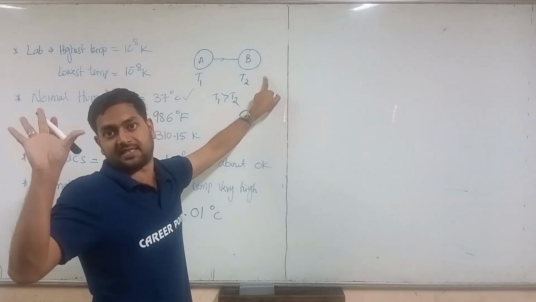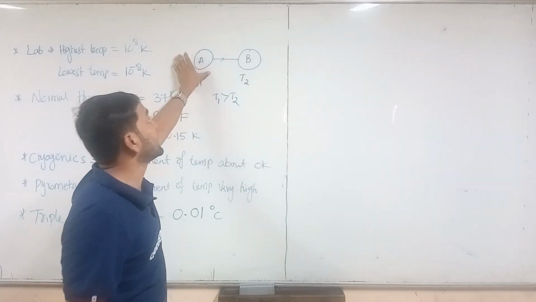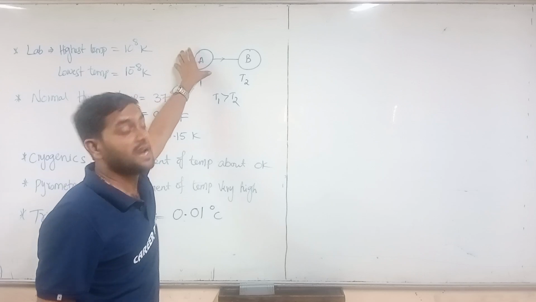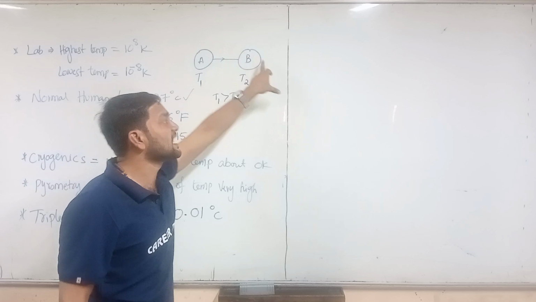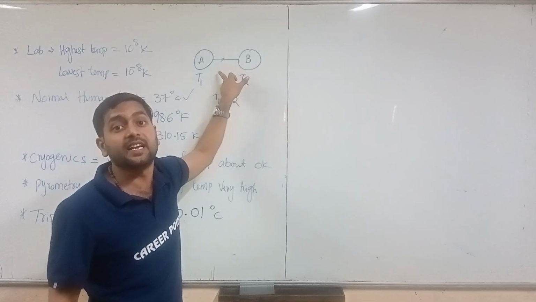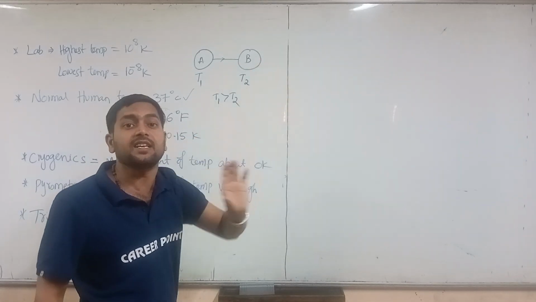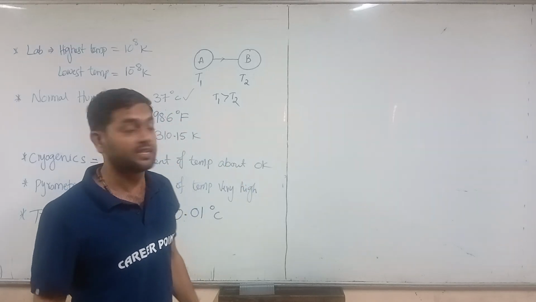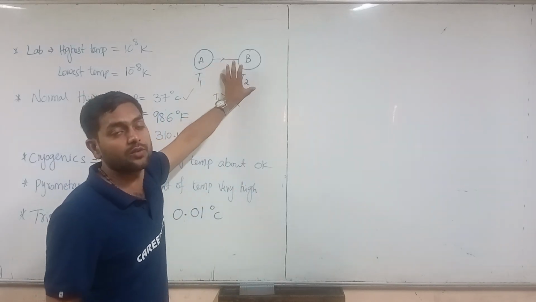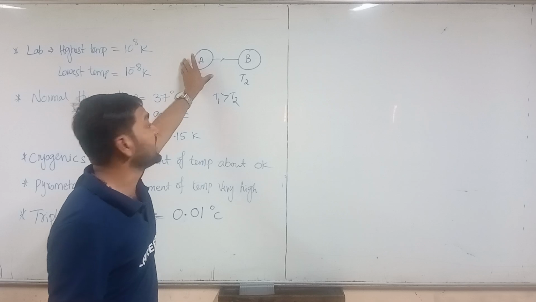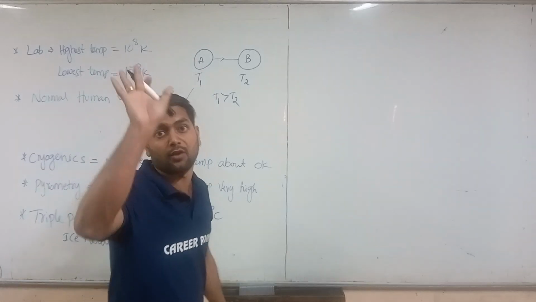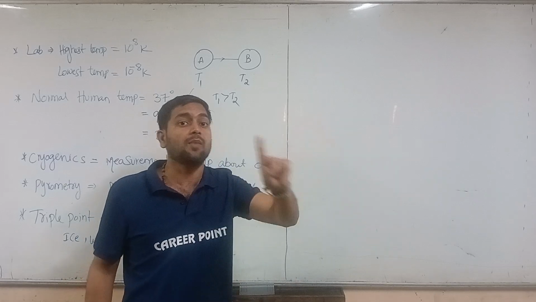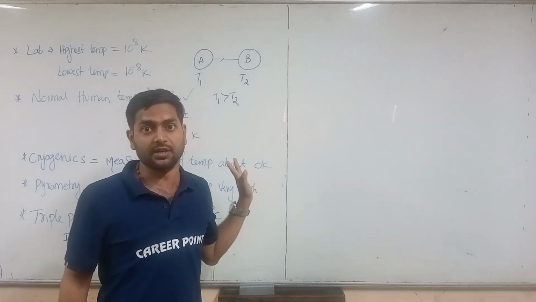Temperature changes. Are you getting it? The temperature of A is high compared to B, so heat of A is transferred. Here we need to say heat is transferring, and the temperature is changing. That is what we need to think about: whether the temperature is increasing or decreasing, while the heat is transferring. Heat always transfers from a hot body to a cool body.